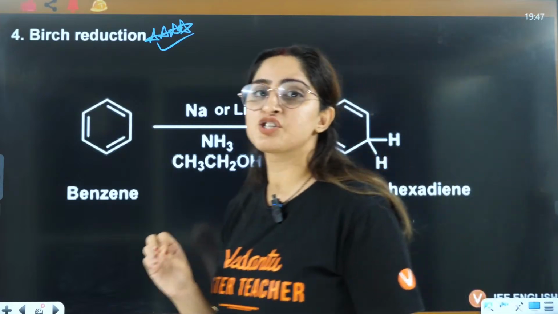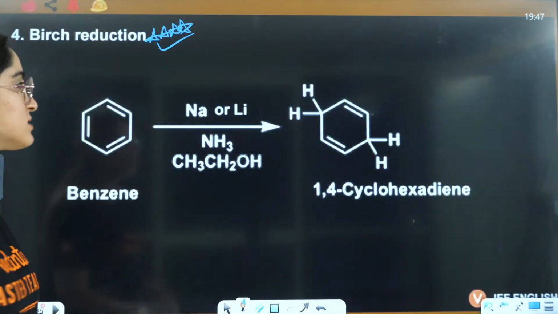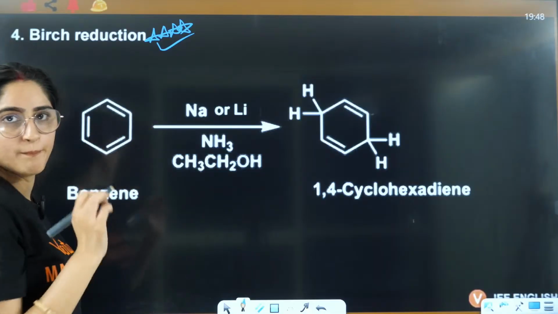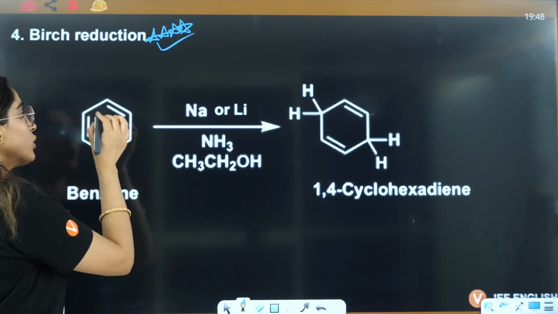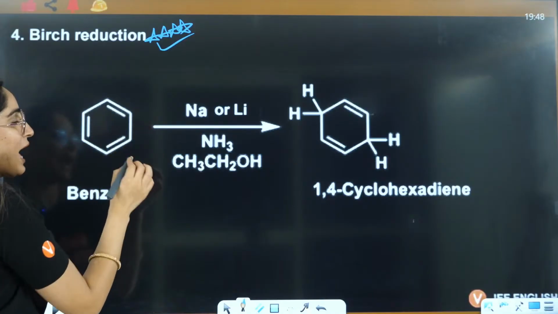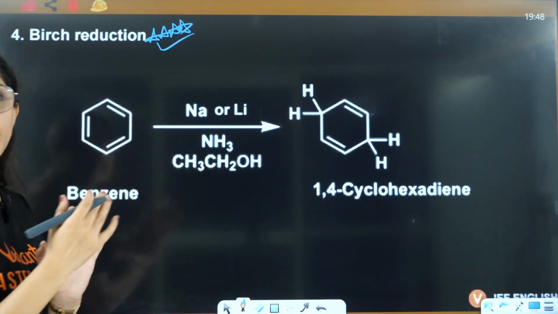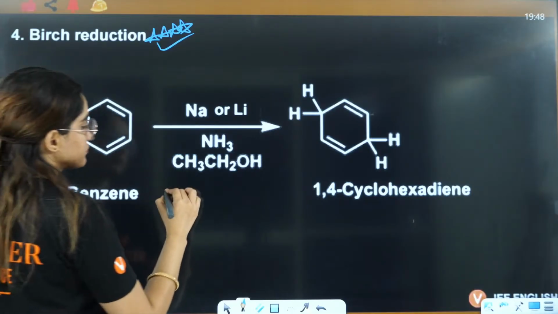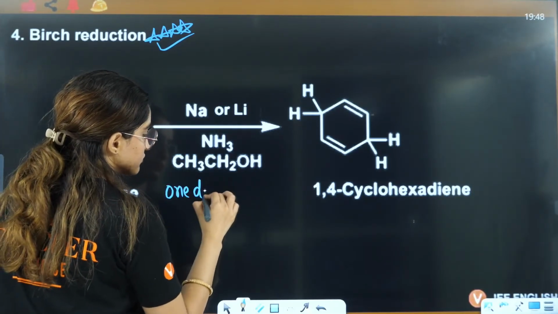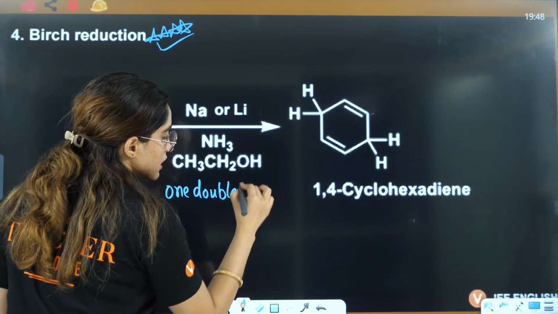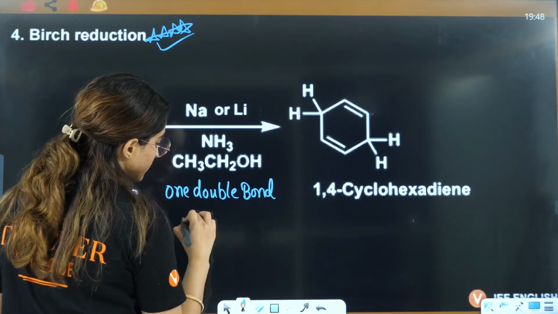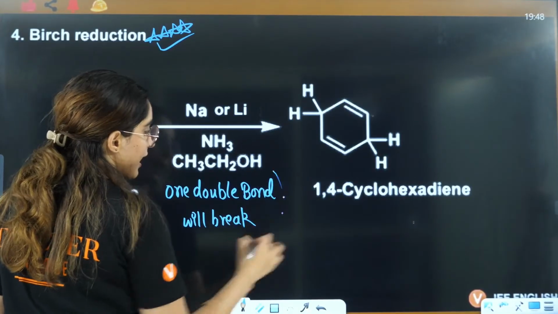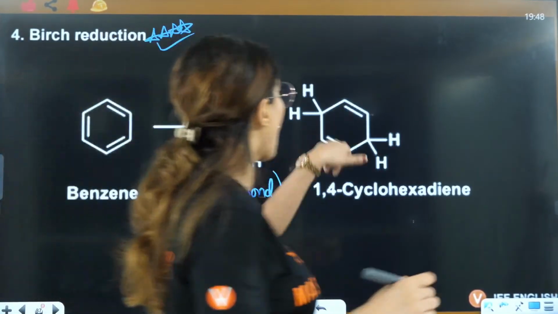But Birch reduction in case of benzene, or an aromatic compound, is this: you have benzene, and in the end two double bonds remain which are opposite to each other. One double bond will break, and the rest of the two double bonds will be opposite to each other.